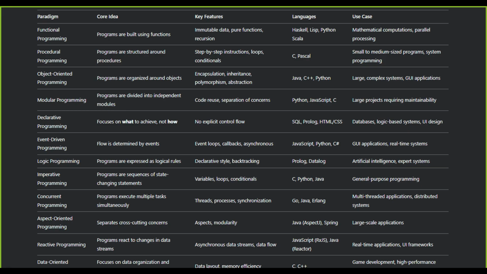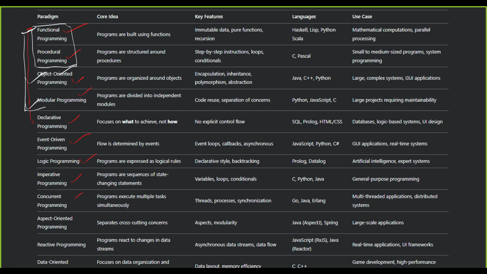Okay, the next part is paradigms. We have so many paradigms: functional, procedural, object-oriented, modular, directive, declarative, event-driven, logic, imperative, concurrent, and many more. Every paradigm has its own benefits, but mostly the paradigms we consider are the top four. Functional programming, or we can say procedural also, are both the same thing, coming into the same category. Then we have object-oriented, and then modular programming.